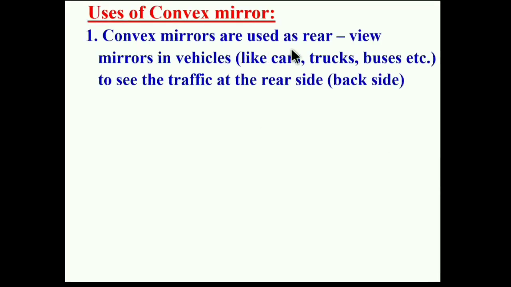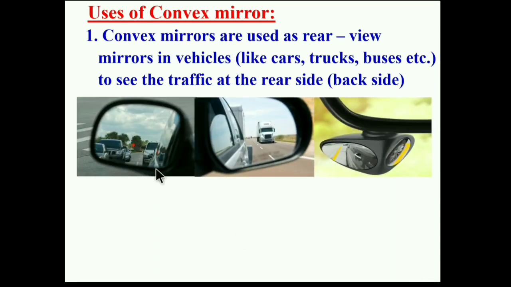Convex mirrors are used as rear view mirrors in vehicles like cars, trucks, buses, bikes, etc. To see the traffic at the rear side, in the sense back side, convex mirrors are used as rear view mirrors in vehicles. For example, if you observe buses, trucks or cars, rear view mirrors will be present, and with the help of these rear view mirrors we can see the back view, and which vehicle is coming and which vehicle is near to us or not.